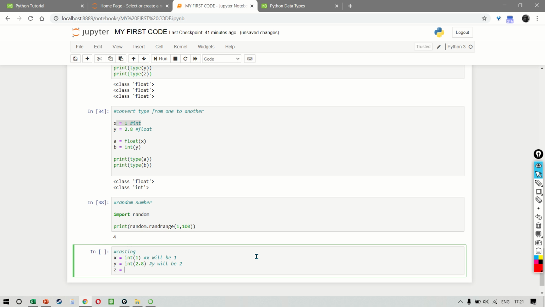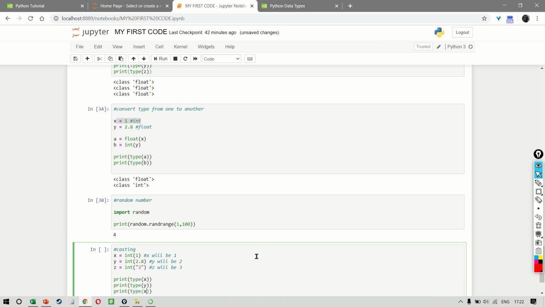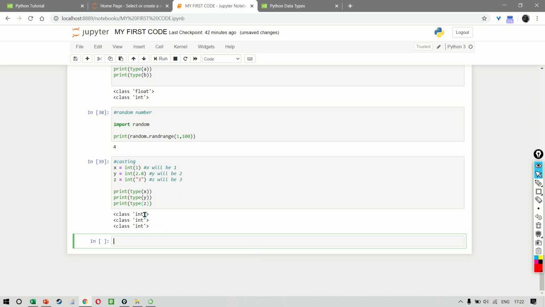And even if we say that z is equal to int and I write 3 inside a double quote, despite the fact that 3 is a string, because we have casted it into an integer, z here will be considered as the number 3. So let me print the type of x and y and z, and the result will come as int, int, and int. So all three come as an integer, despite the fact that the first one was an integer, the second one was a float, and the third one was a string.